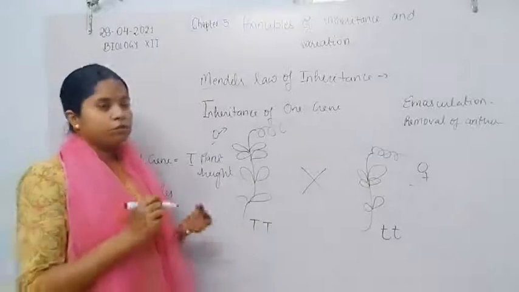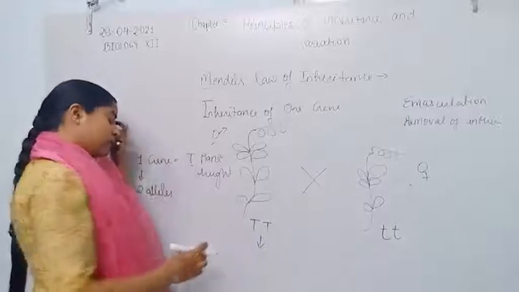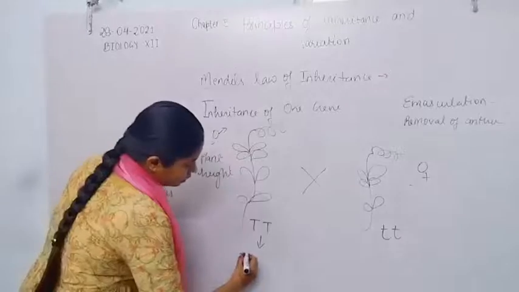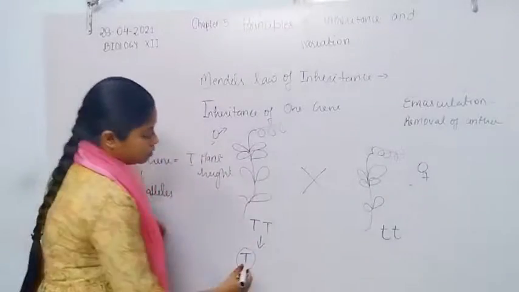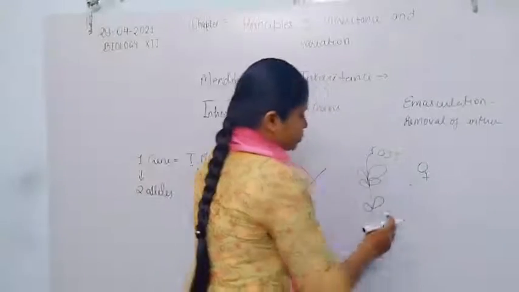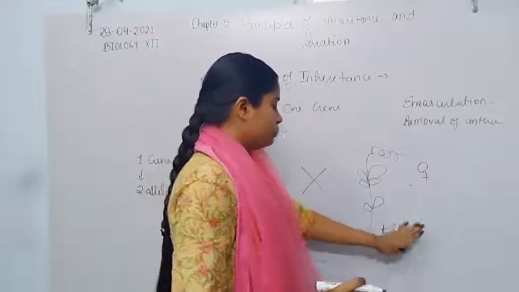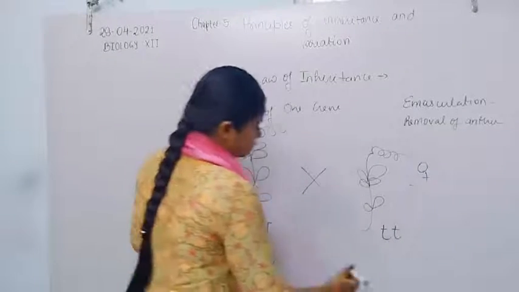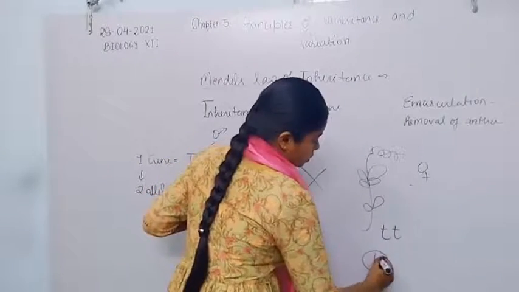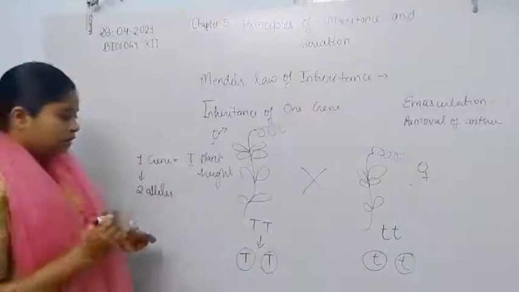The possibility of formation of gametes by these plants is only a single type, because both the alleles are the same in structure, that is capital T, so both the gametes formed by the segregation process will be capital T. Here also, because both the alleles are the same, that is known as homozygous condition, the gametes formed by the segregation process will be small t.